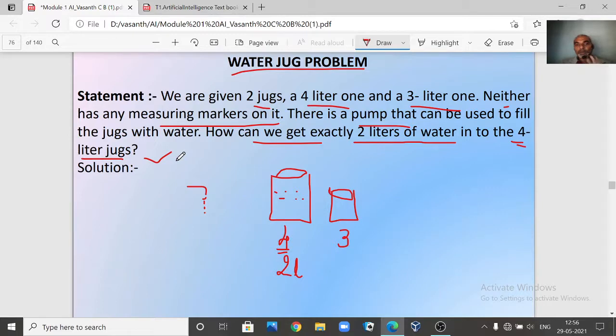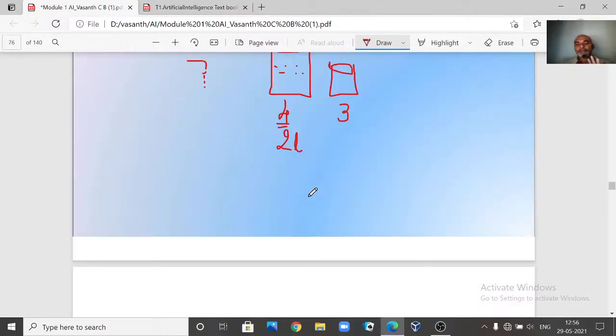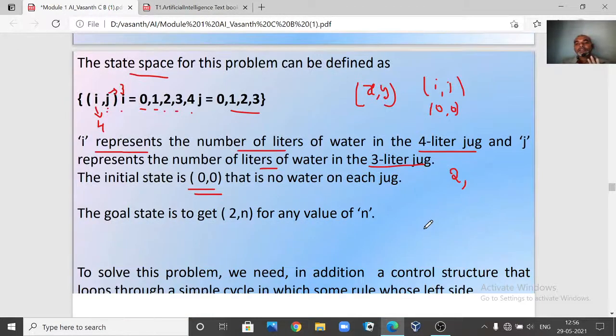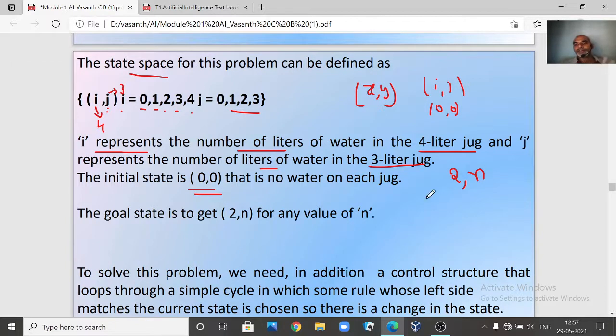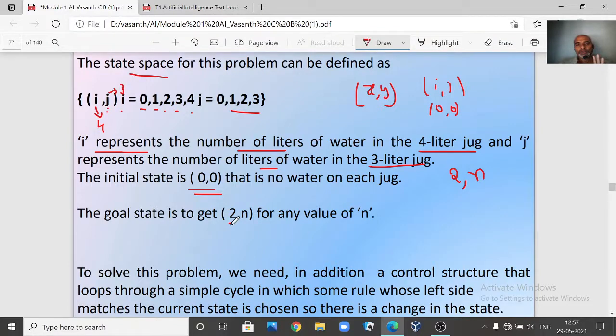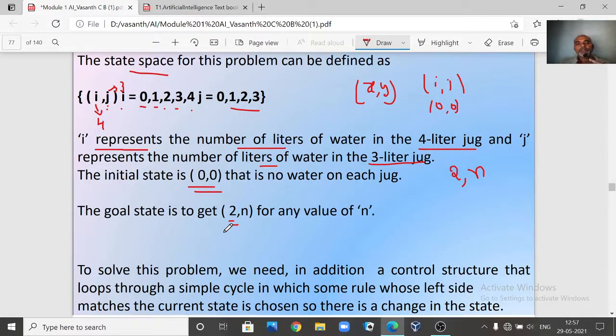So the final state can be represented as 2 comma n, where n can be anything: 0, 1, 2 or 3. It is not related, we don't mind, but we want exactly 2 liters in the 4-liter jug.